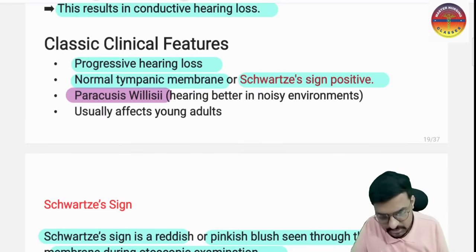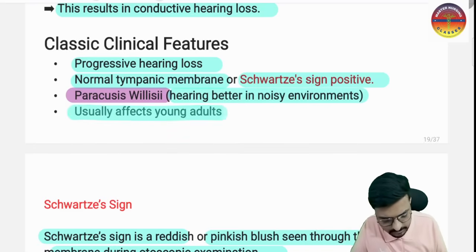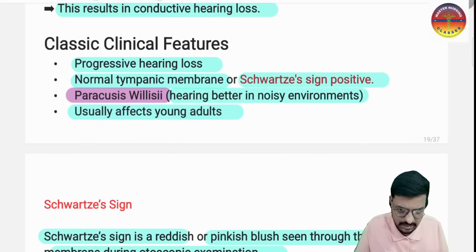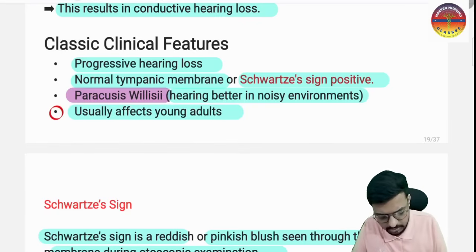Paracusis willisii is when hearing is better in a noisy environment. This is very importantly seen in the case of otosclerosis. It usually affects young adults only, not children and not old age people. So I hope it is very much clear to every one of you, right?